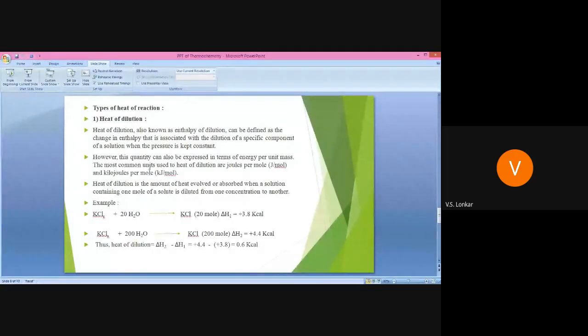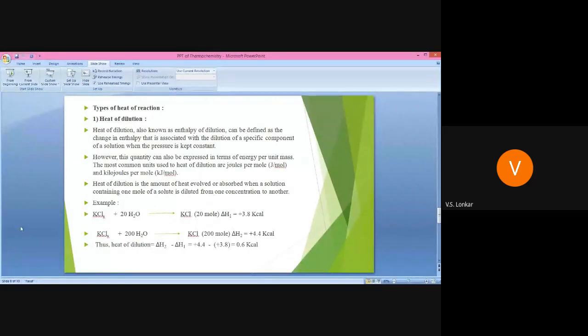This quantity can also be expressed in terms of energy per unit mass. The most common units used for the heat of dilution are joules per mole or kilojoules per mole. You can also use kilocalorie. These are the simple units, that is joules per mole or kilojoules per mole.